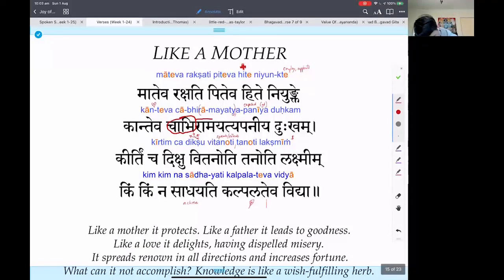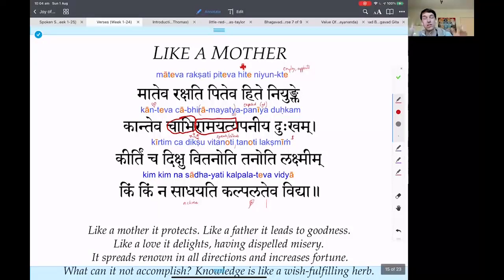Just ramayati. Now remember ram, ramate, it delights. Now this is exactly the same. It comes from the same root. However, you're wondering, why is it ra, this ramayati? This is the ramayati. But we learned ramate. So where's this connection? Ramate, short A, and it's ramayati.